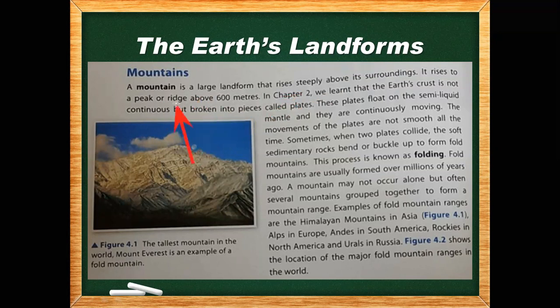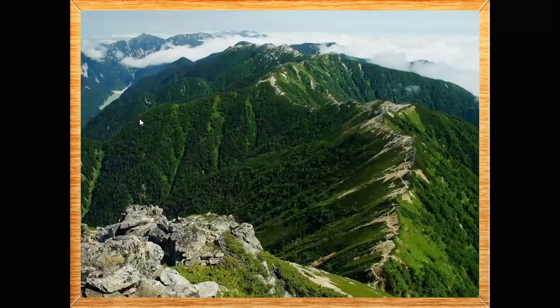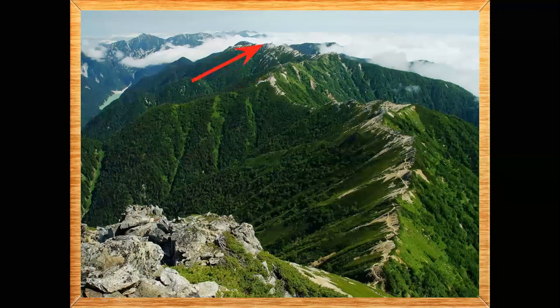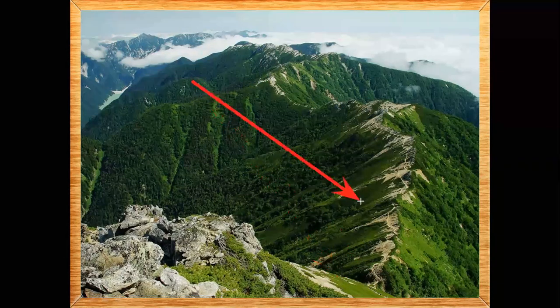What is a ridge? A peak is just a single mountain, and a ridge is something else. Let me show you what a ridge is. This is a ridge. If you see, it's a narrow mountain. See, this is a complete ridge. One mountain, two, three, four, and so many. So these are narrow mountains, and the complete range is basically considered a ridge.